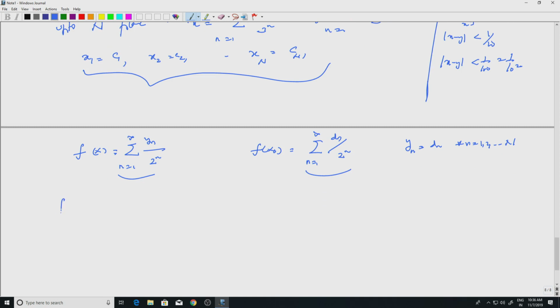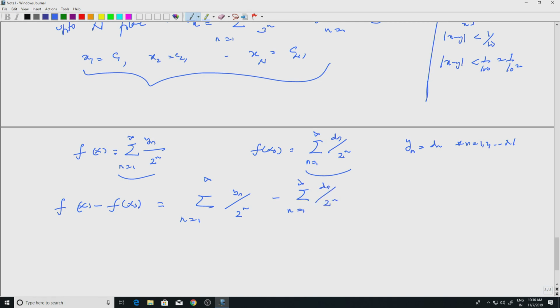So, now let us estimate the difference between f of x and f of x naught. I want to find out what is f of x minus f of x naught, and I want to say this is less than epsilon provided mod of x minus x naught is less than delta. Well, we have the definition, which is summation n equal to 1 to infinity y n by 2 to the n minus summation n equal to 1 to infinity d n by 2 to the n.